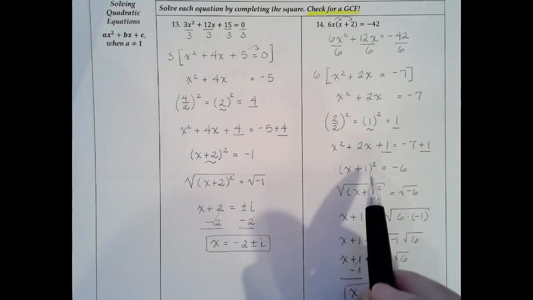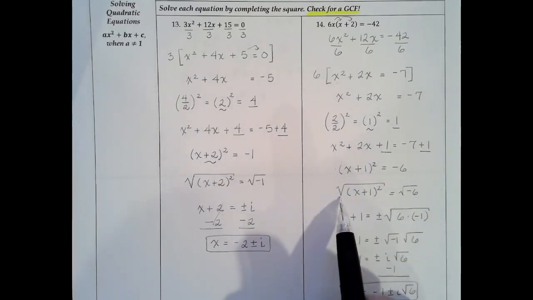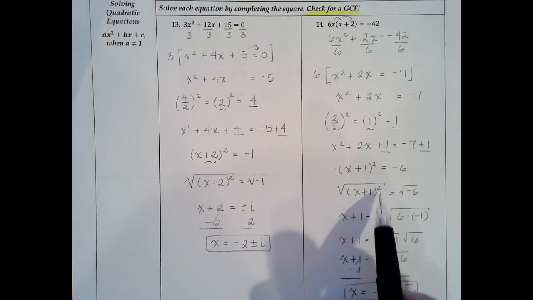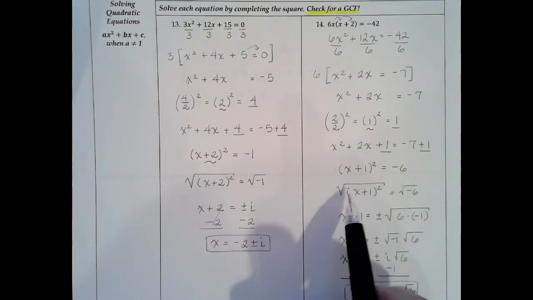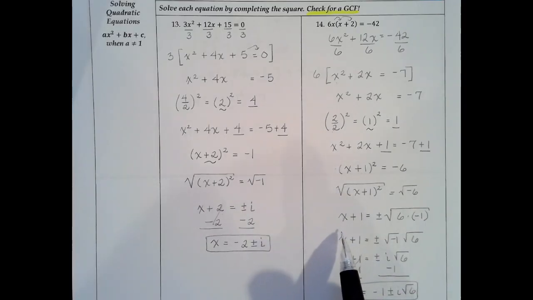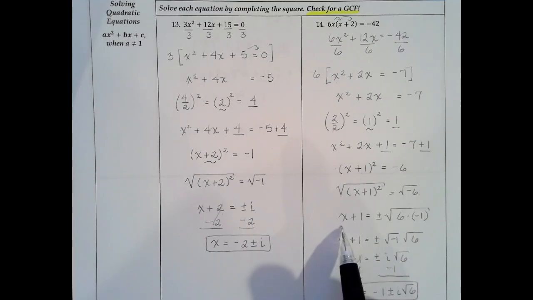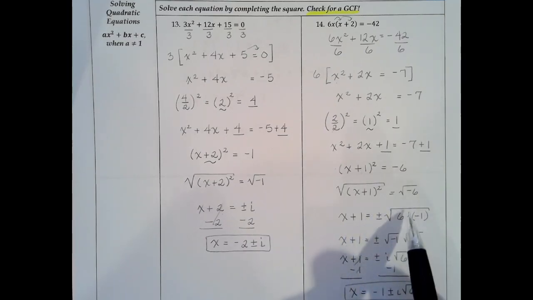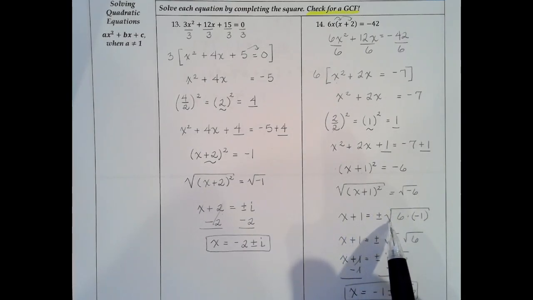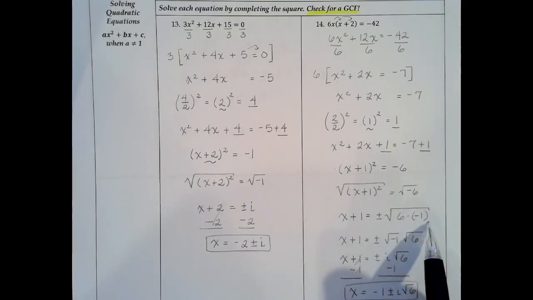And again, we need to get rid of the power of 2, so we take the square root of both sides. So we take the square root of x plus 1 squared, and the square root and the squared term cancel out, and we're left with x plus 1. Over here on the right side, we end up with plus or minus the square root of negative 6. We can break negative 6 down into 6 and negative 1. And then notice that the square root of negative 1, we said this before, is i.